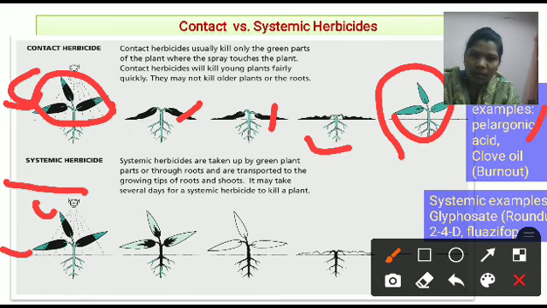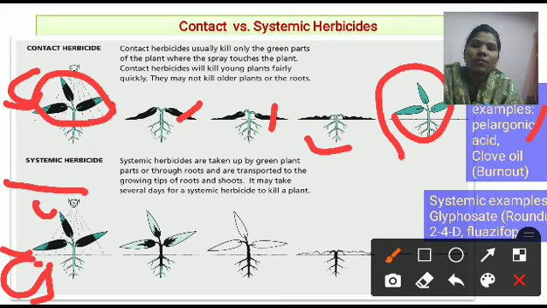But in the systemic type of herbicide, what happened here? These chemicals, these herbicides, are transported to the roots. What happened? It is transported to the root, and due to that transportation, not only the leaves but also the roots are killed.